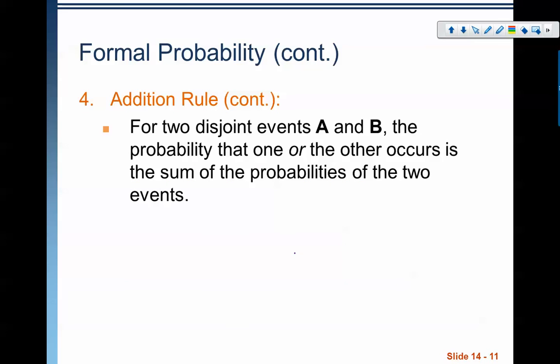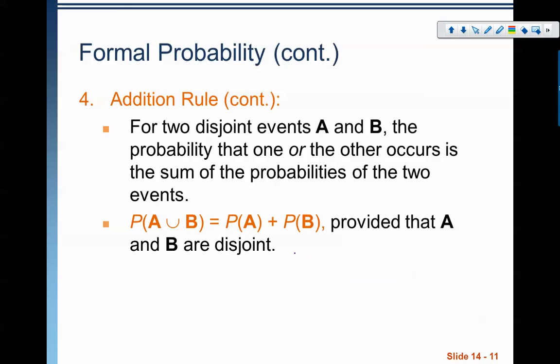When events are disjoint, we can calculate the probability by adding the two probabilities together. That is, P of A, and this is the OR symbol, P of A or B equals P of A plus P of B. And again, this only works when A and B are disjoint. So when you have disjoint events, you can add the two probabilities together.